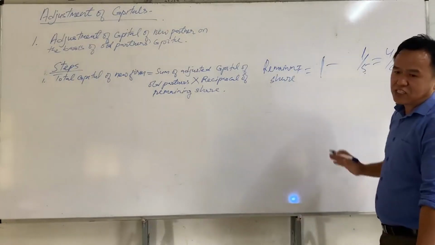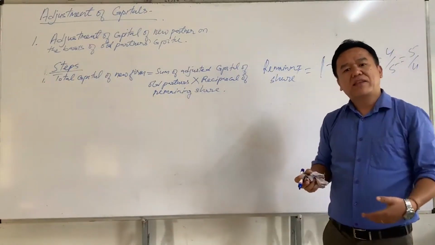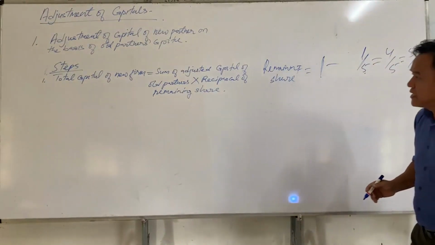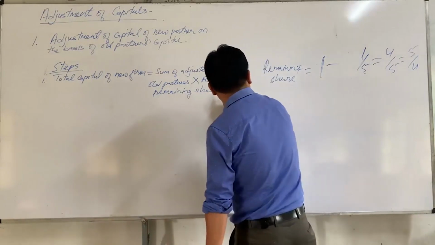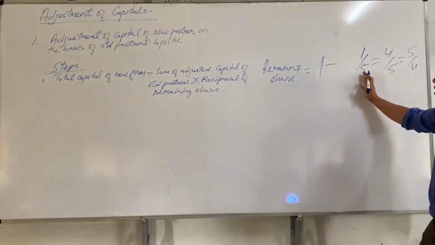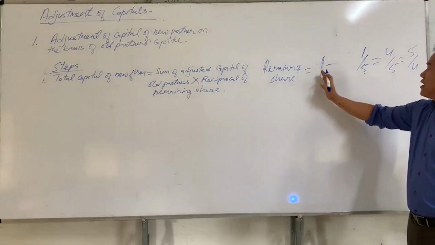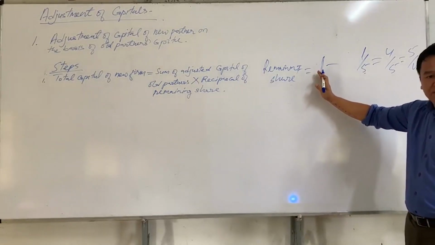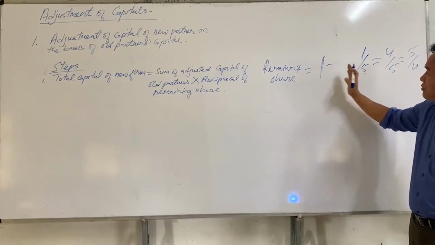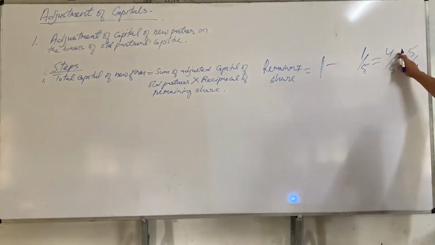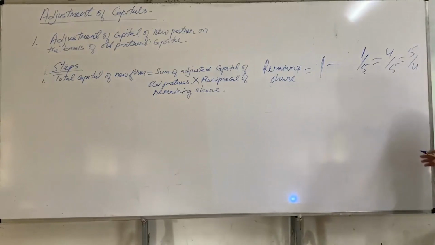Actually, we have discussed this topic in accounting treatment of new profit sharing ratio. Is that clear for you? Reciprocal of remaining share means we have to deduct new partner's share of profit from 1. Here we have assumed 1 as the firm's share of profit. So if we deduct 1/5 from 1, you will get the remaining share, and the reciprocal of remaining share will be 5/4.